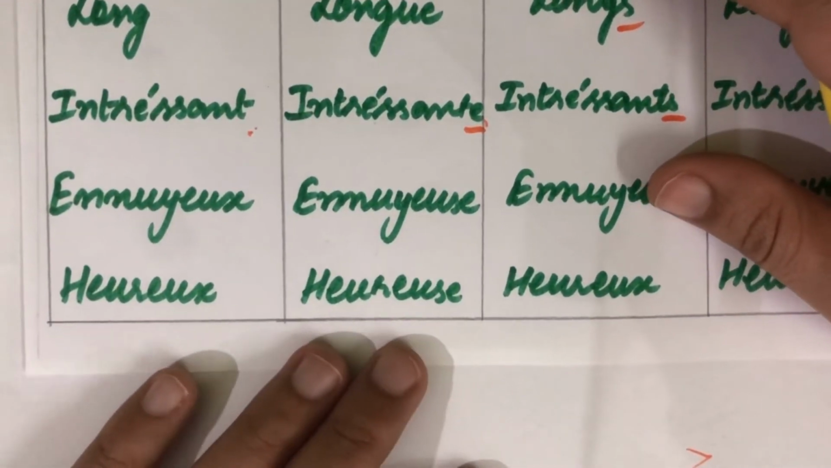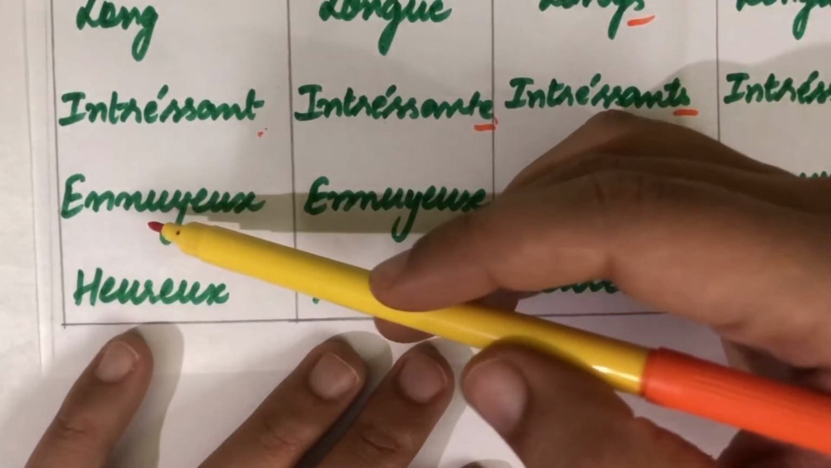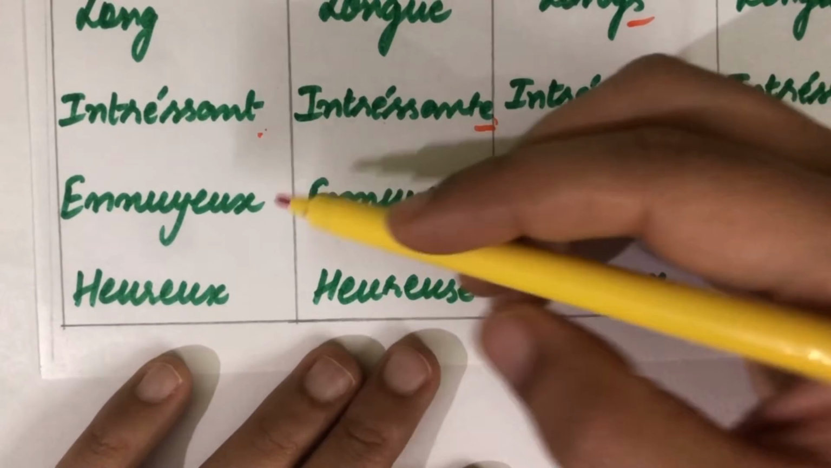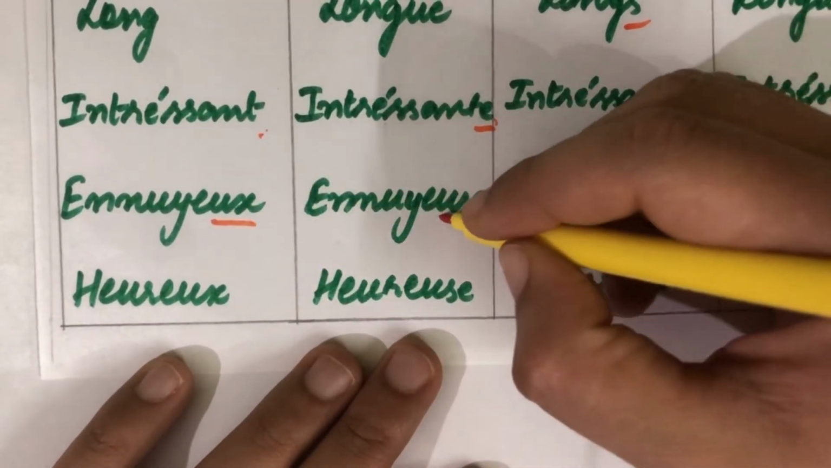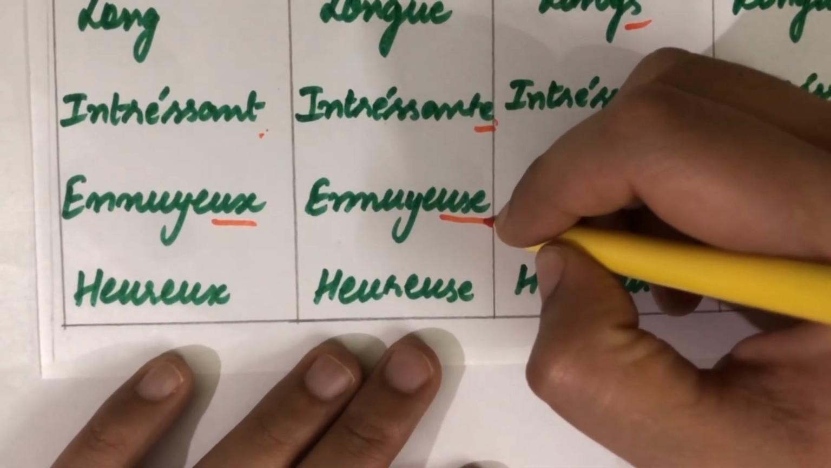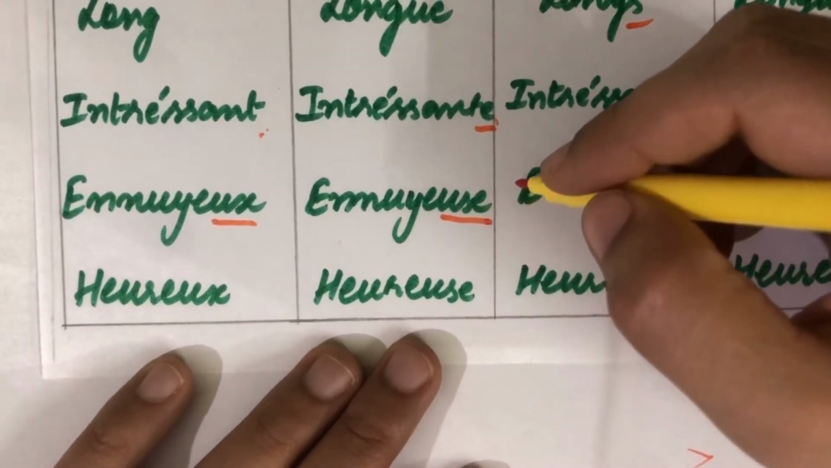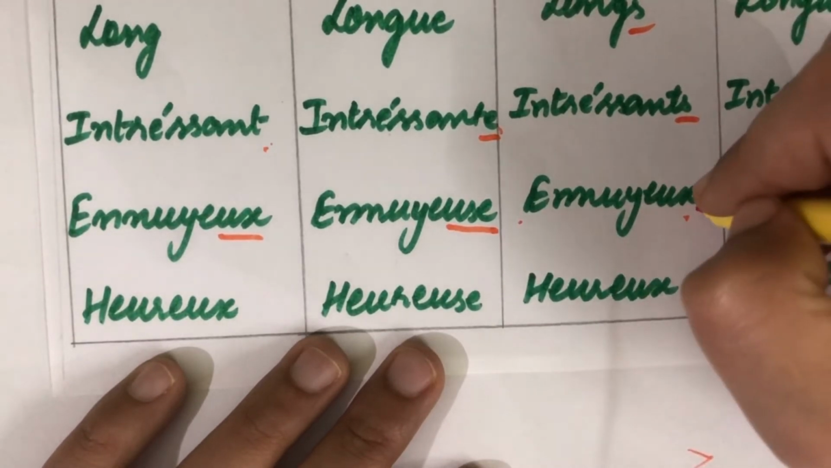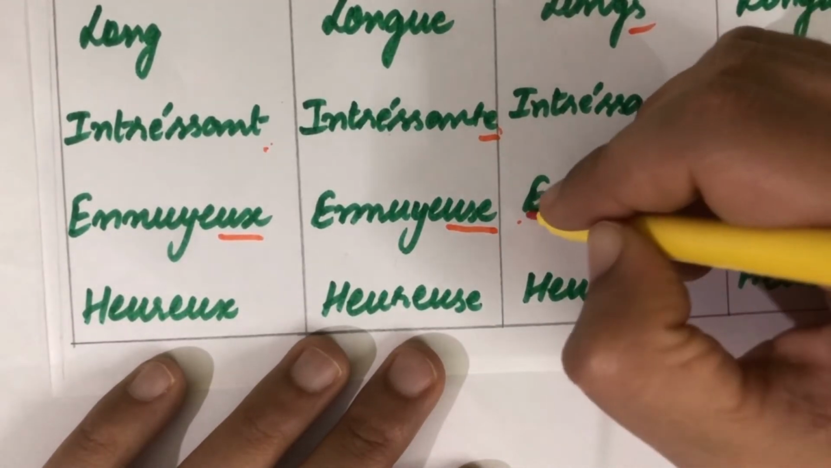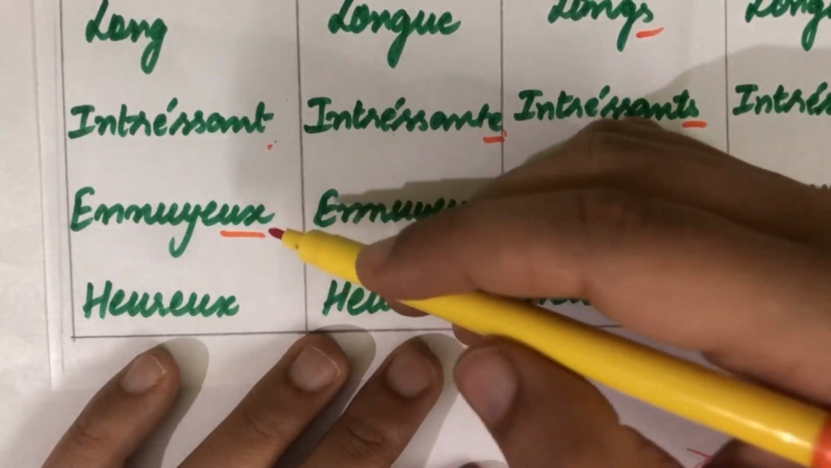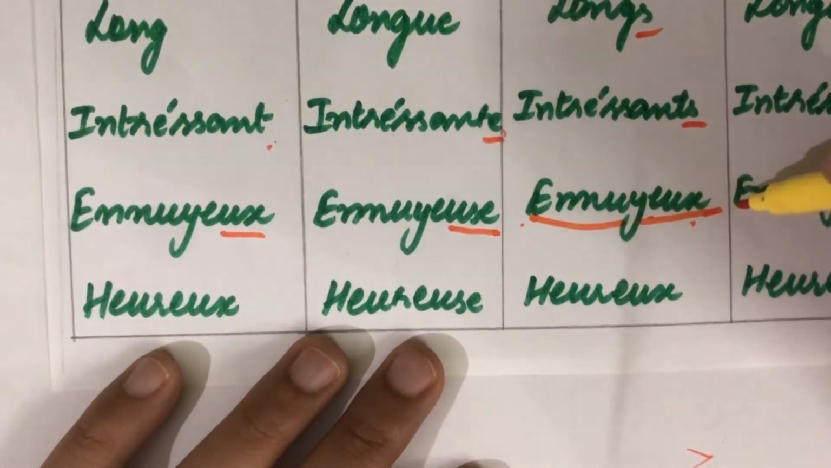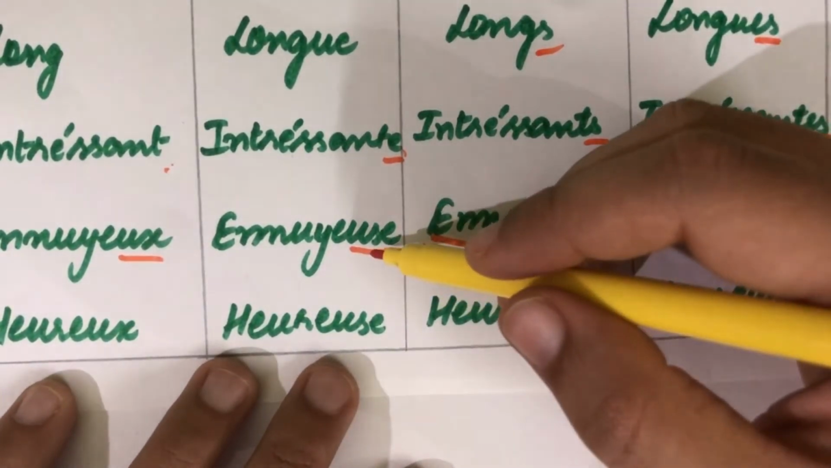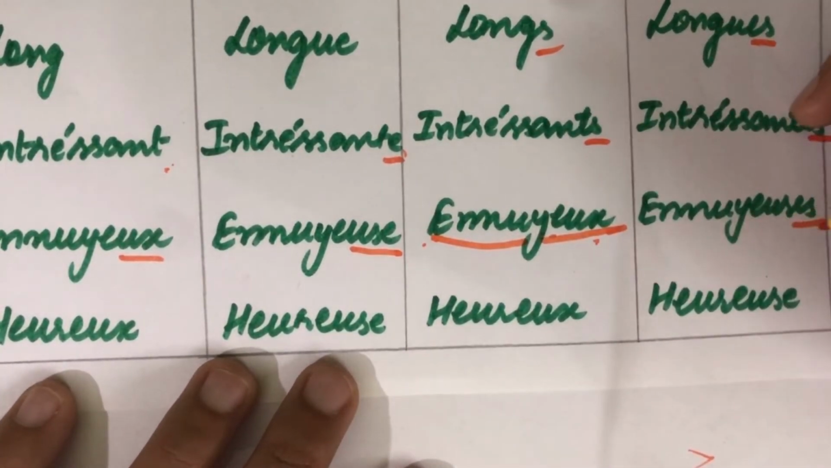Okay, next is ennuyeux. Ennuyeux means something which is boring, and for feminine this ux changes to use and the pronunciation becomes ennuyeuse. And for masculine plural the s is not added over here and the spelling remains the same as we have for the masculine, and the pronunciation is the same, that is ennuyeux. And for feminine plural an extra s is there for what we have for the feminine and it becomes ennuyeuses.